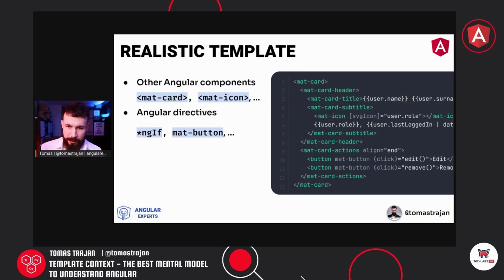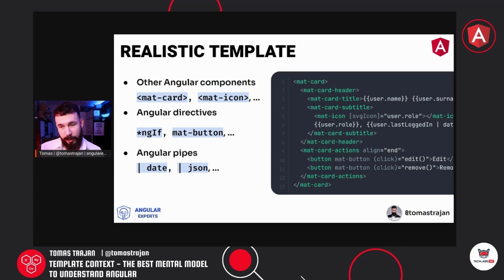I think ngIf is not here, but here we can see on the button there is this mat button, which basically changes the look and behavior of the native HTML button, and that's an Angular directive. And then we also have Angular pipes, especially here it's a little bit cut off because it doesn't fit, the date pipe, which will format the date value stored in that property to be nice and human readable.